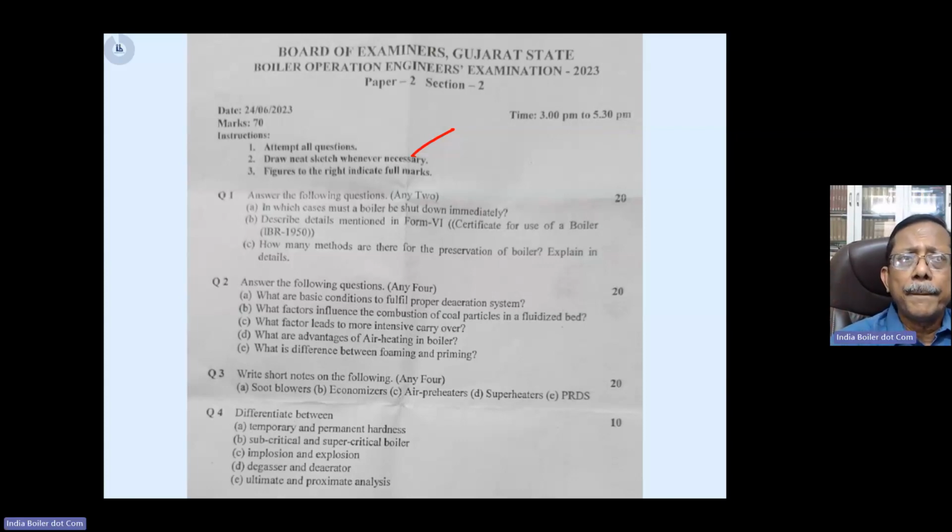Now, if I take a question as an example and explain to you how to write an answer to a theory question, I think it'll be better understood by you. So let us say in question number 2A, the question is, what are the basic conditions to fulfill a proper deaeration system, right?